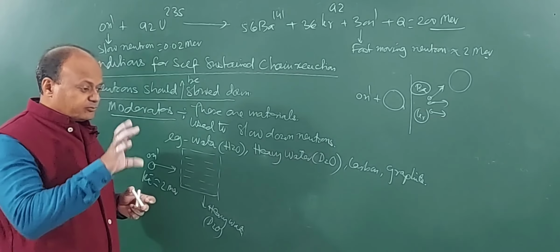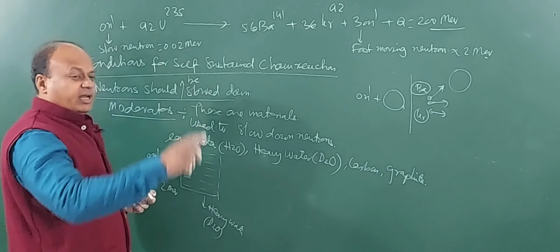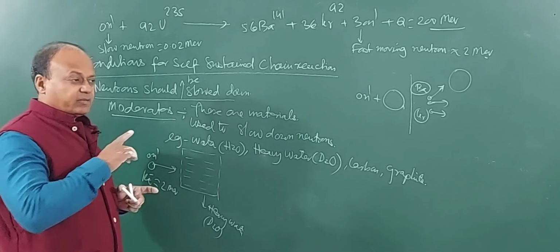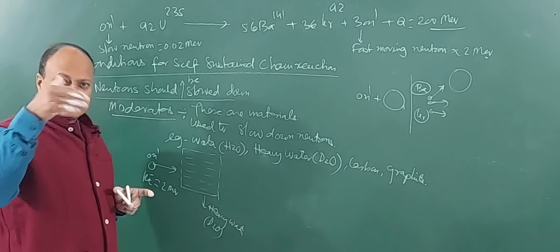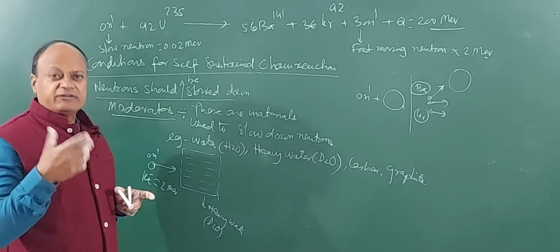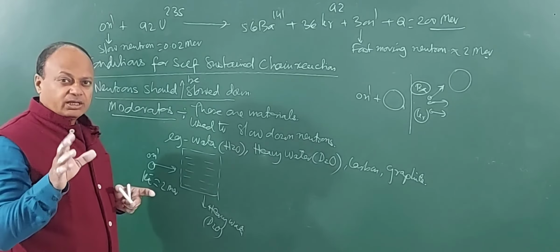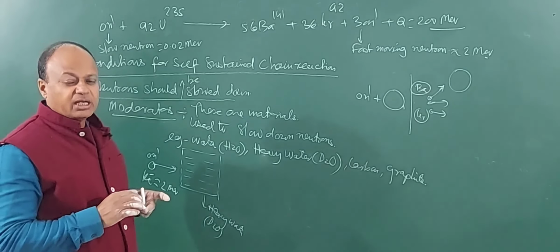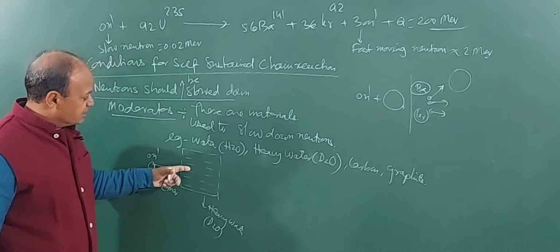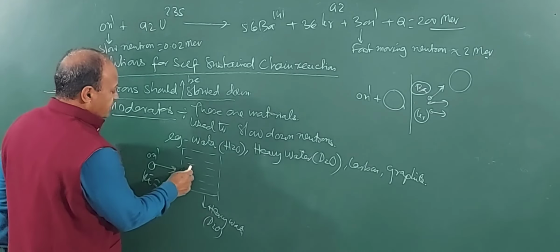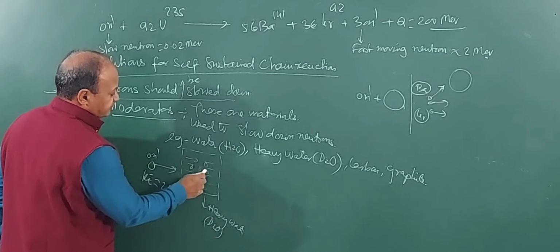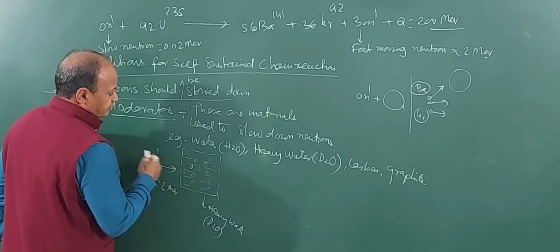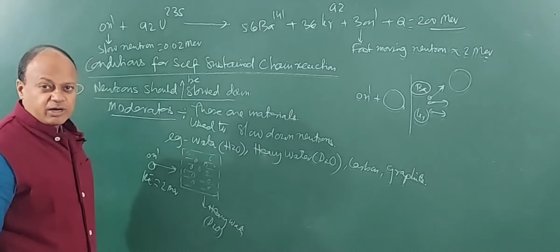Suppose you take a ball and throw it at very high velocity in a chamber with very close walls. So what do you see? The ball collides with all the walls, its speed goes on decreasing, and eventually it may stop also. Though this neutron will not stop, very less probability of a neutron to stop. But as it enters the chamber, it will collide with all these hydrogen atoms.